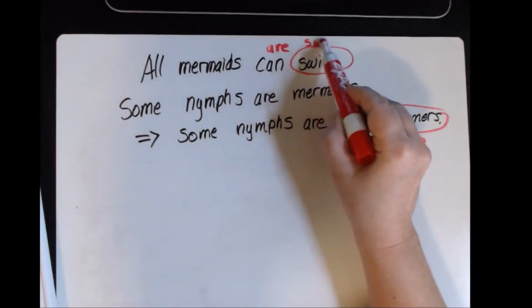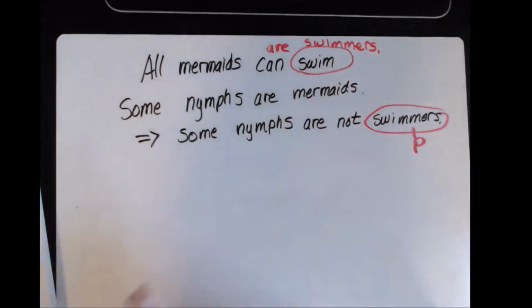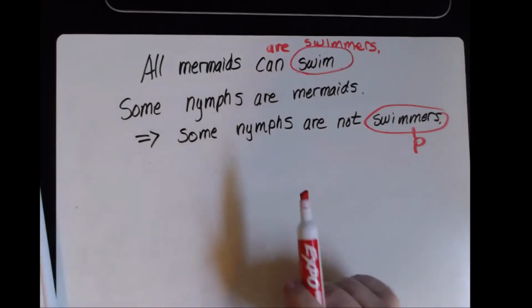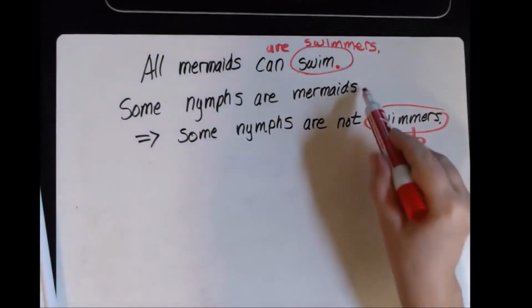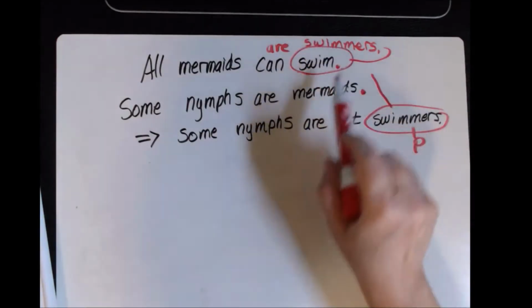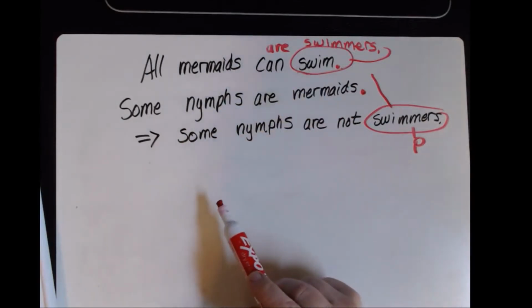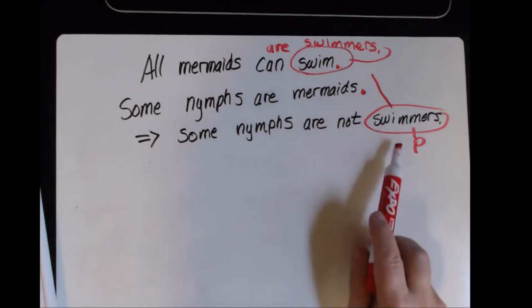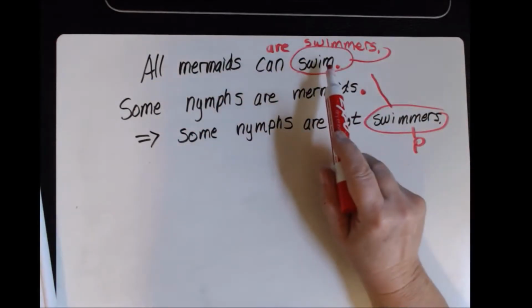are swimmers. So that's the correct format for the premise. It's implied here. Forgot a period there. Okay, so my major term here is swimmers. Don't put swim. Some of you put swim. Swim is a verb, not a noun. So my major term is swimmers. That makes this first premise my major premise.